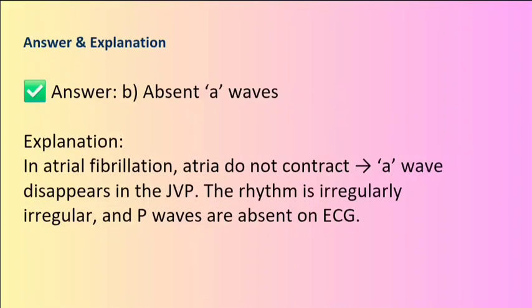Explanation. In atrial fibrillation, atria do not contract, so the A wave disappears in the JVP. The rhythm is irregular and P waves are absent on ECG.